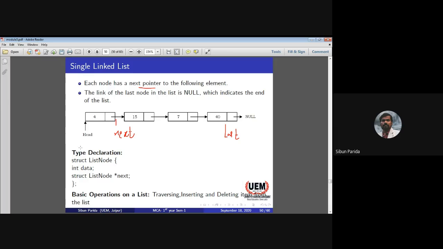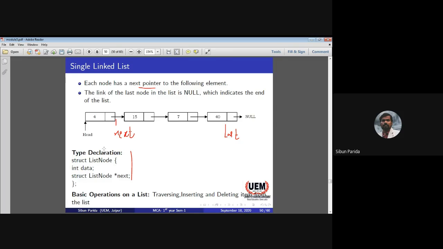So how can we declare it? This is the declaration. We have to declare a structure. We know structure is a collection of similar and dissimilar data types. So here we are collecting the similar elements in this linked list. So struct list node, here we are storing integers. These are nothing but the nodes. So structure of list node, and what are the elements? Your data. What sort of data type? That is an integer. So 4, 15, 7, 40 is your integer.